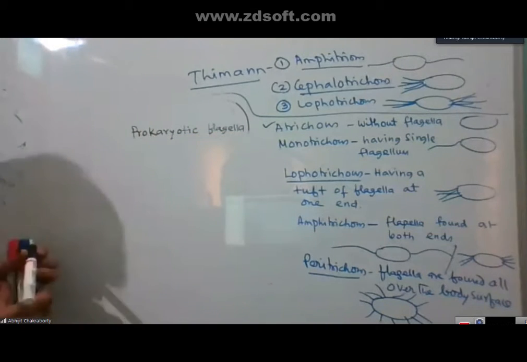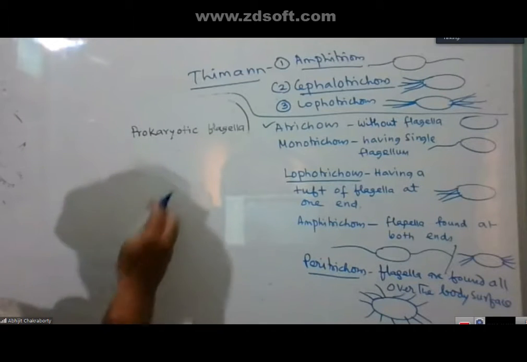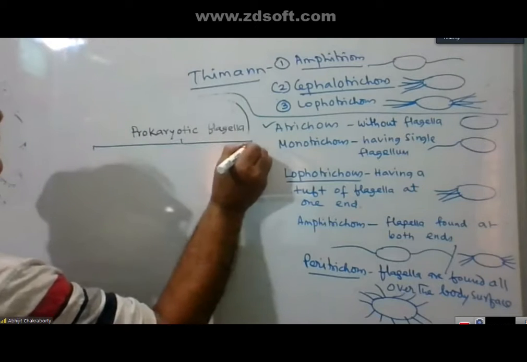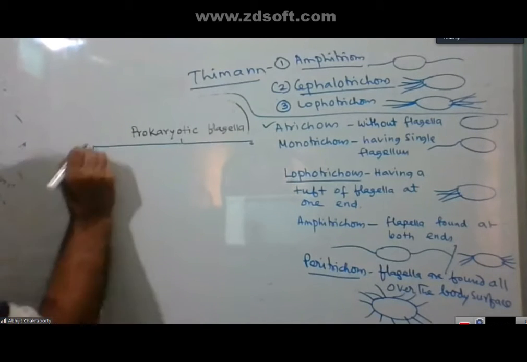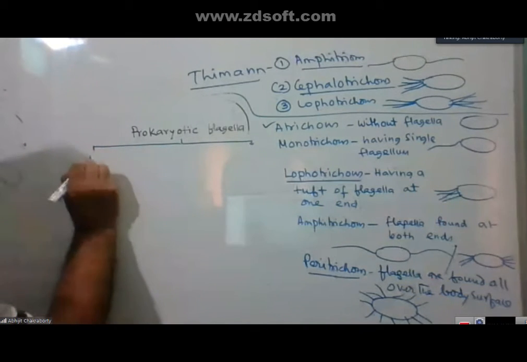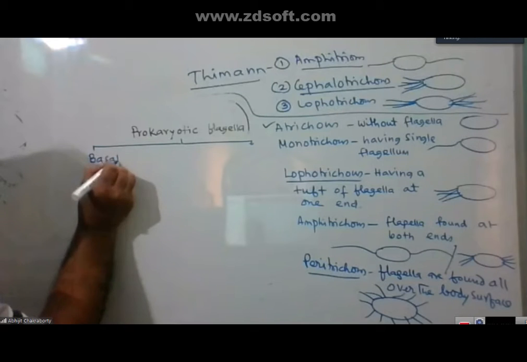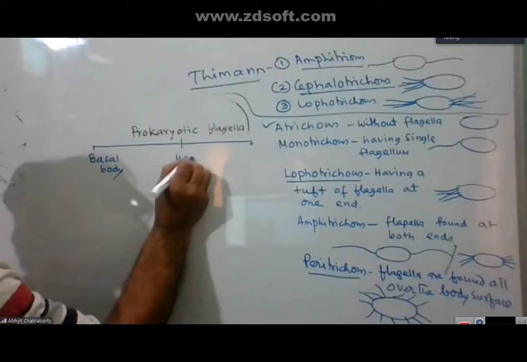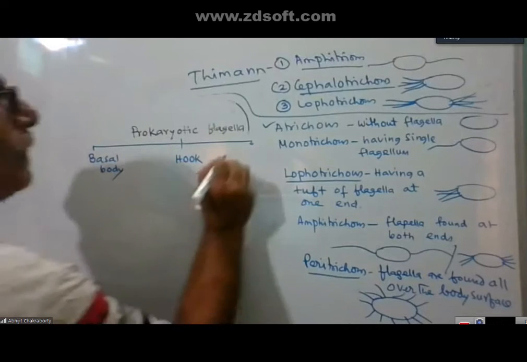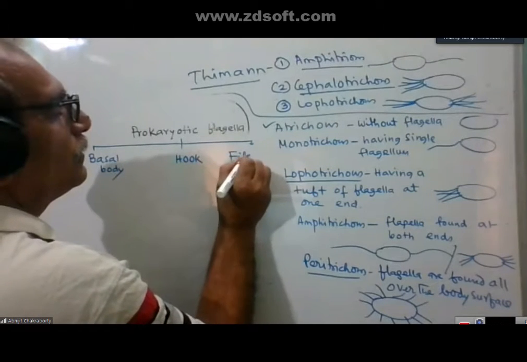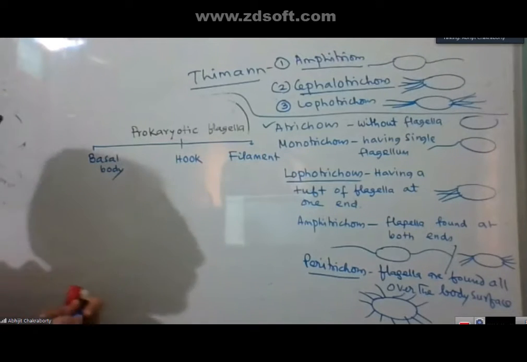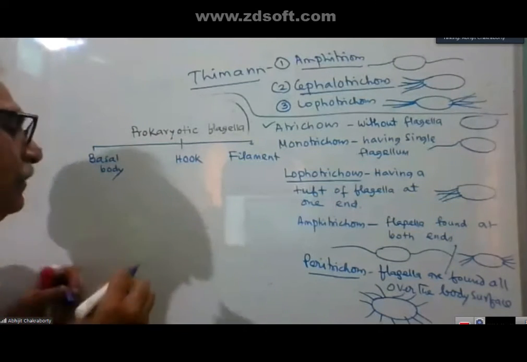Prokaryotic flagella consist of three parts: basal body, hook, and filament. The basal body is found to be embedded in the cell membrane.